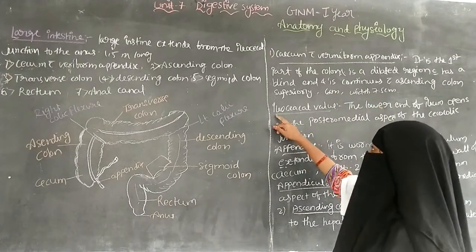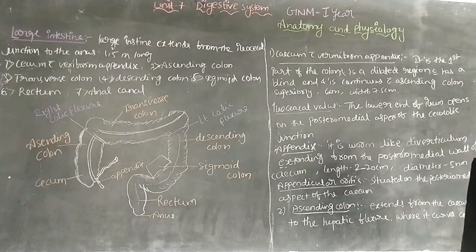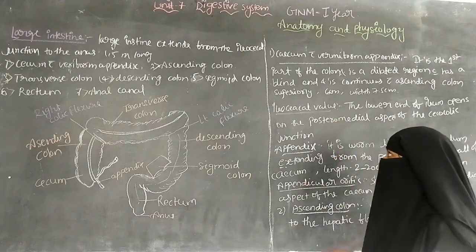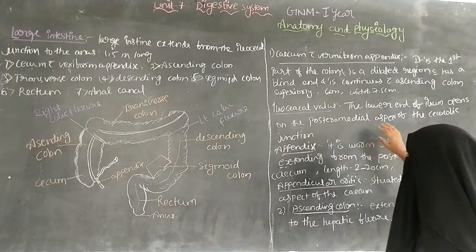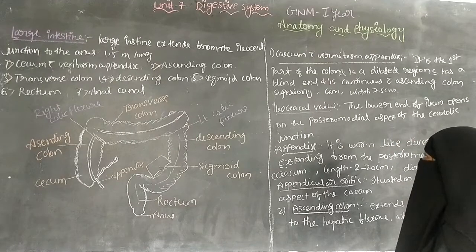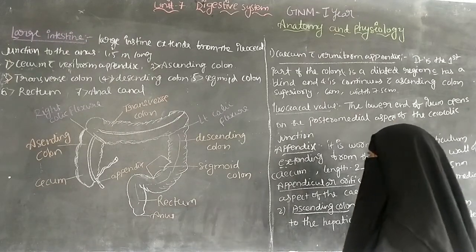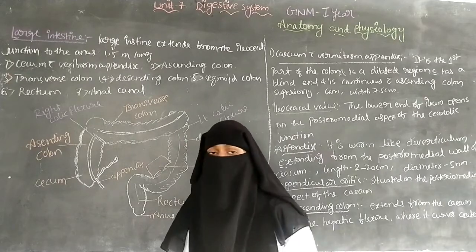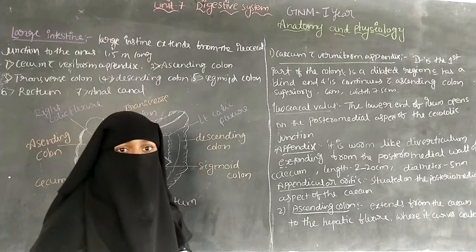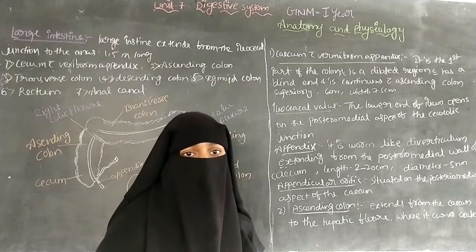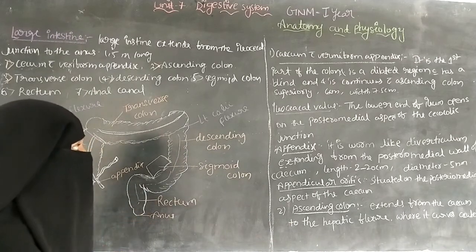And the next one is the ileocecal valve. The ileocecal valve is present at the junction of the ileum and the cecum. By this valve, the lower end of the ileum opens into the cecum, at the medial aspect of the ceco-ileal junction.